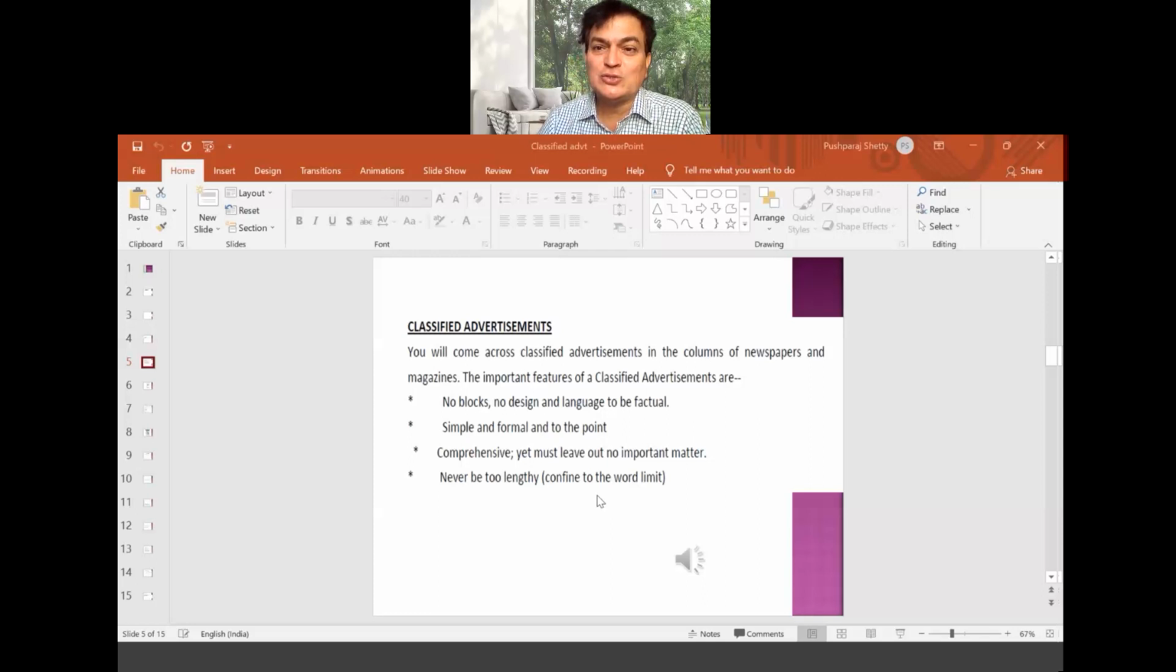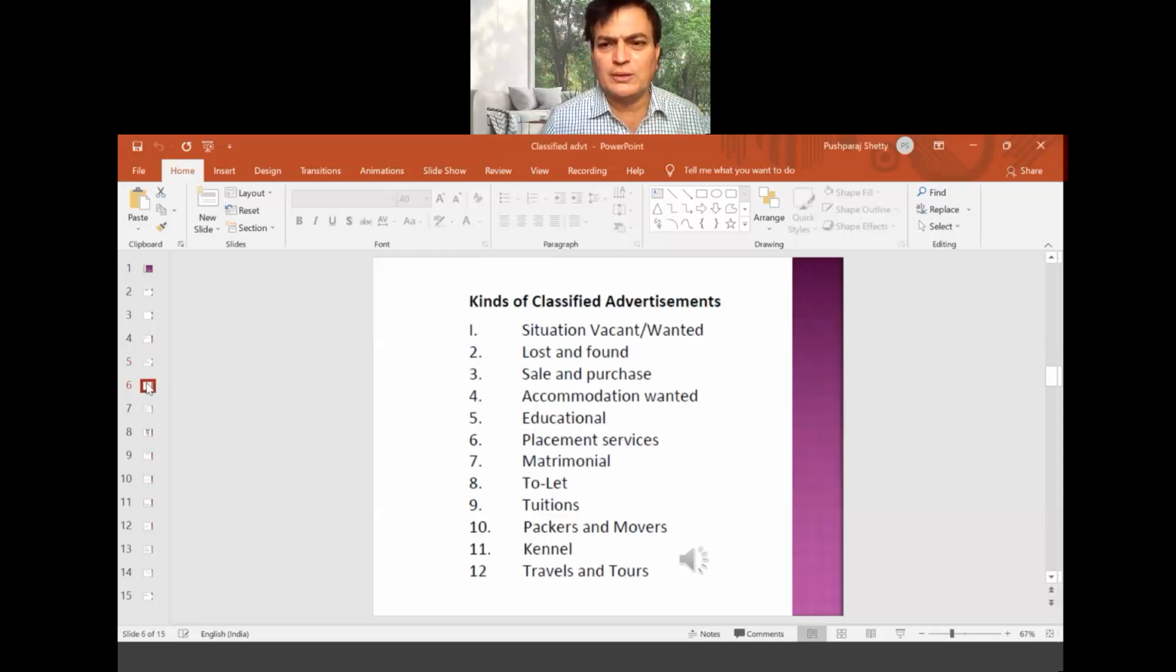Why? Because you are paying for every word. In classified advertisement, you will not give anything additional. Since you are paying for every word, each word counts a lot. So only important words, only important points, you'll use. No grammatical words or additional words. Words like is, to, all those are not required at all. So you are writing in the form of points only. We'll go to the next slide. All right, so what are the types of advertisements? Situations vacant, wanted.